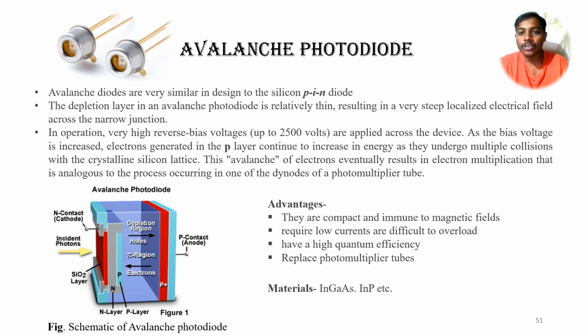The advantage of this kind of diode is that it is compact and immune to magnetic fields. It requires very low current, is difficult to overload, and has high quantum efficiency. That is the main advantage of this kind of photodiode. And there is an alternative option for the avalanche photodiode. The materials used for this kind of photodiode are indium gallium arsenide and indium phosphide.